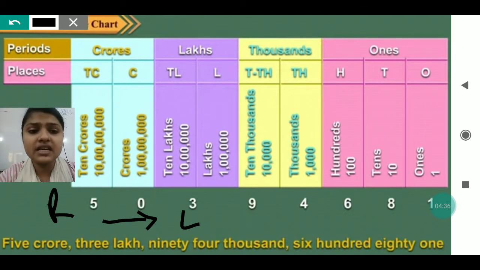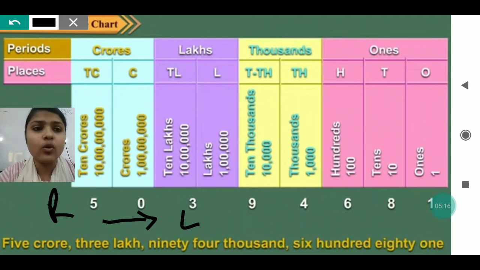So on the left side the number is 5 and 5 is at 10 crore place. So we will read it as 5 crore. 3 is at lakh place. So we will write 3 lakhs. 9 is at 10,000 place, so we will write 90. 4 is at 1,000 place, so we will write 4. So 94,000. Now 6 is at 100 place, so we'll write 600. 8 is at tens place, so we'll write 80, and 1 is at ones place, so we'll write 1. Now you will say, Miss, how are these commas put?